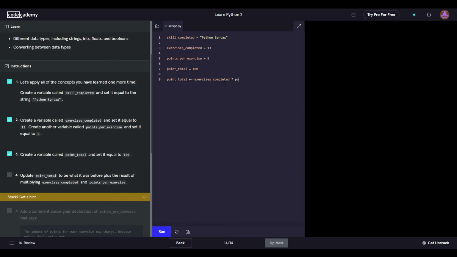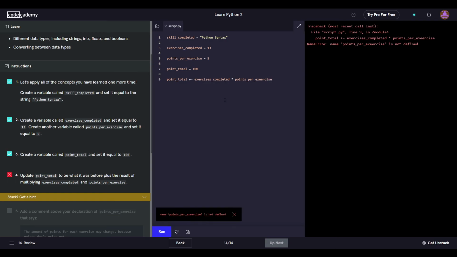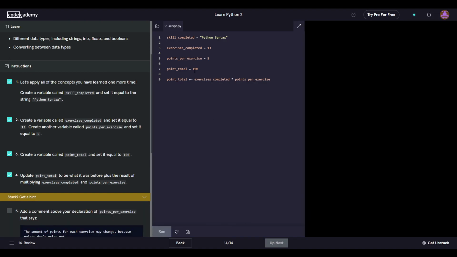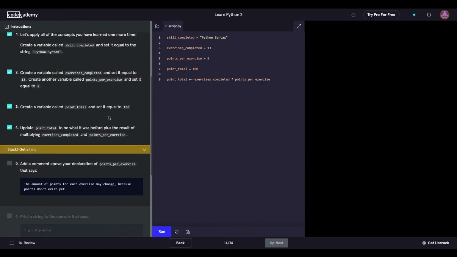Exercises completed times points per exercise. Hopefully that's all correct. And did I not do it right? Oh yeah, that's spelled right. All right, then I assume we print this stuff out. Yeah. Okay.